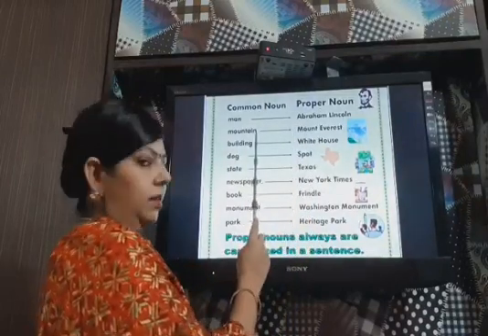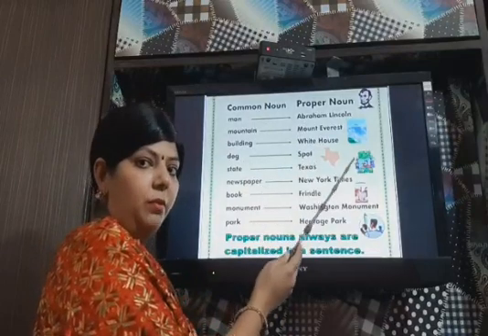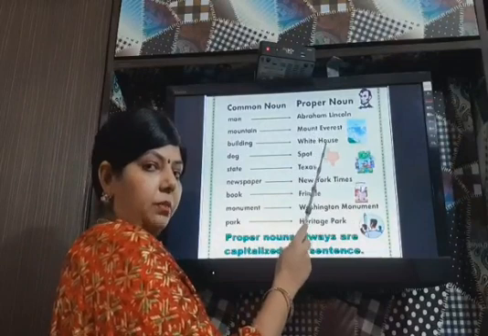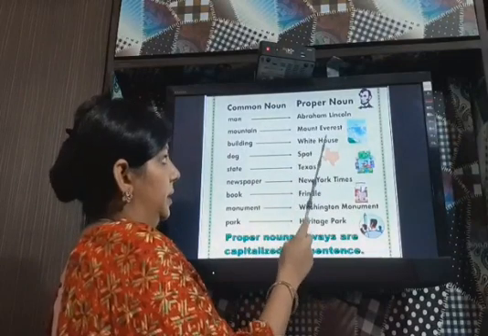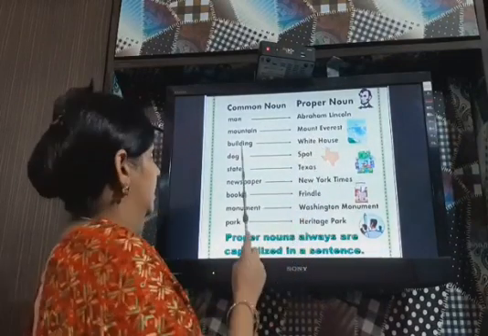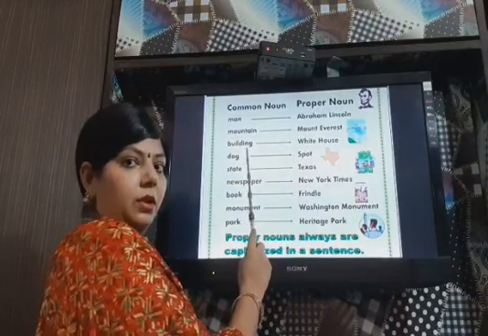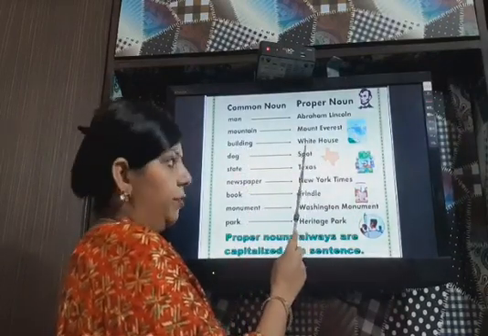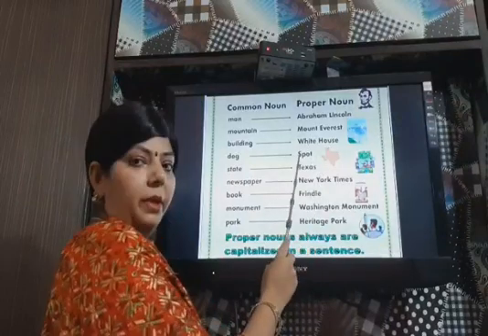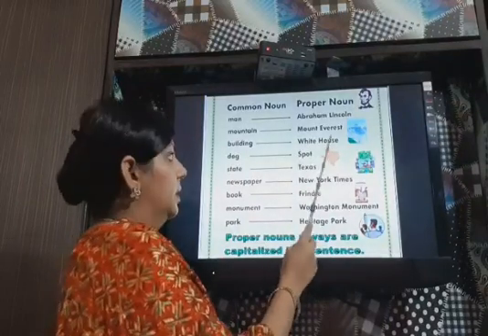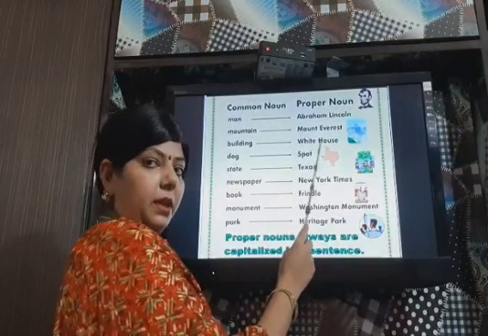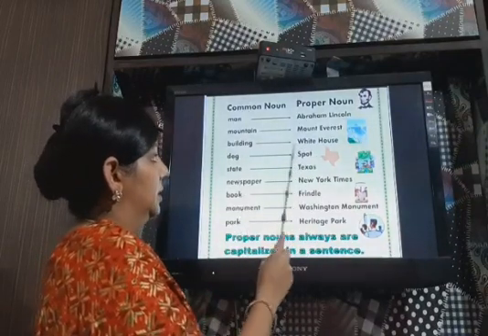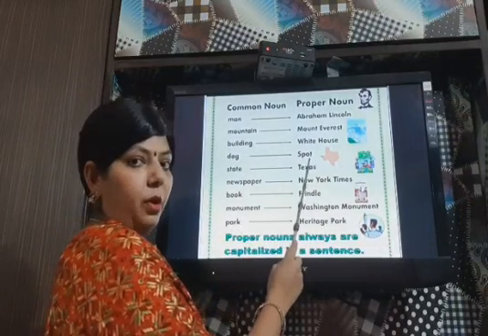Next is mountain. All the mountains are called mountains. But if a special name is given, Mount Everest, it becomes proper. And see the capital letters. Next one, building. All the buildings are common nouns, but if we give it a special name, White House, it becomes a proper noun. And it is written with capital letters. Next is dog. Dog's name is Spot. It becomes a proper noun.